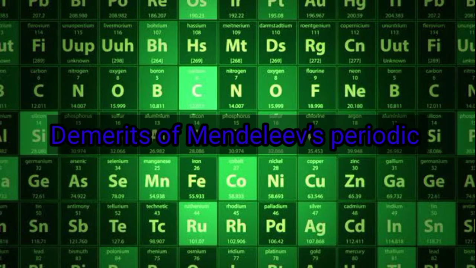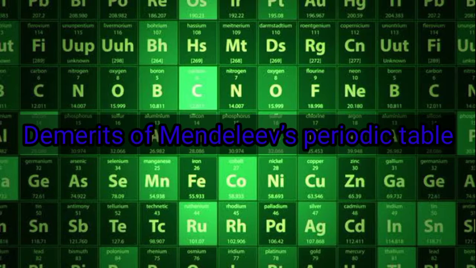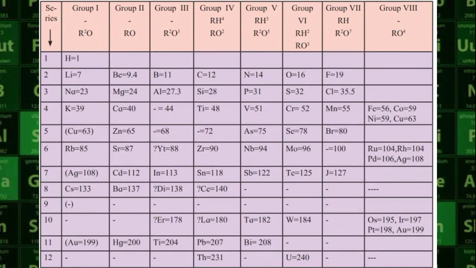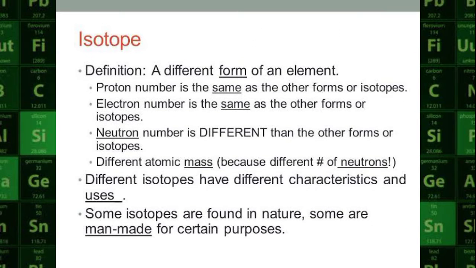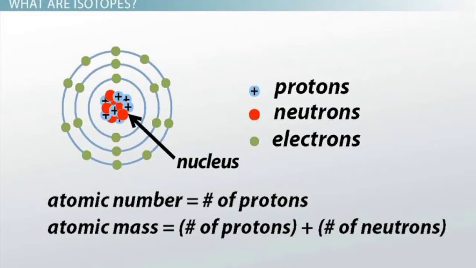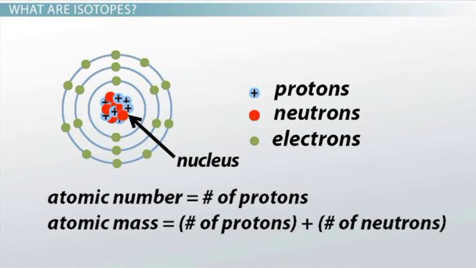Demerits of Mendeleev's periodic table. First, the whole number atomic mass of the elements cobalt, Co, and nickel, Ni, is the same. Therefore there was an ambiguity regarding their sequence in Mendeleev's periodic table. Second, isotopes were discovered a long time after Mendeleev put forth the periodic table. As isotopes have the same chemical properties but different atomic masses, a challenge was posed in placing them in Mendeleev's periodic table.